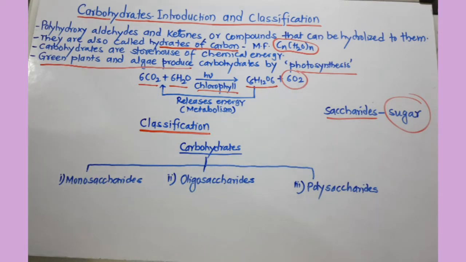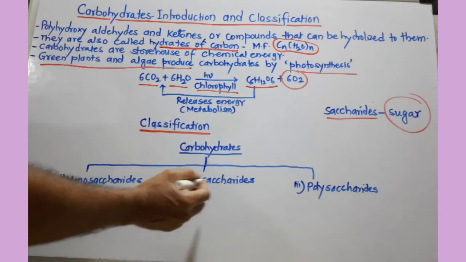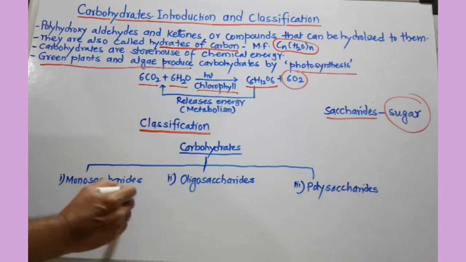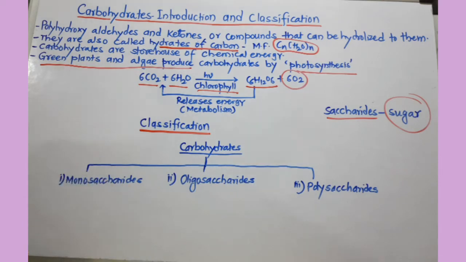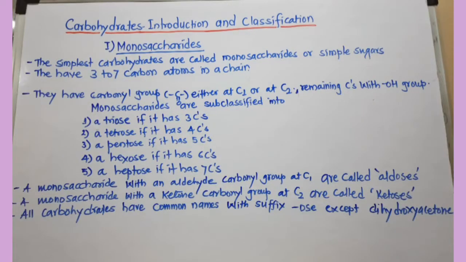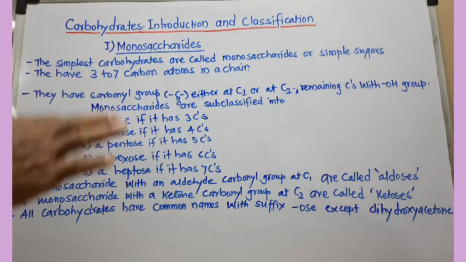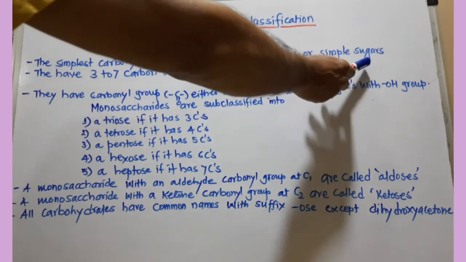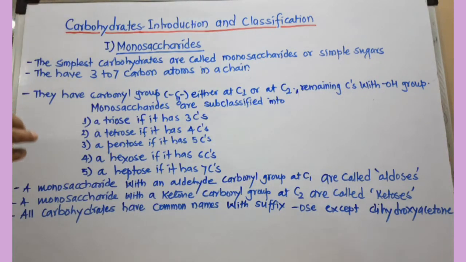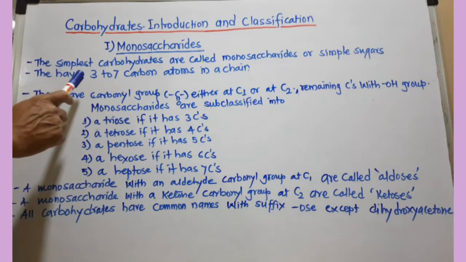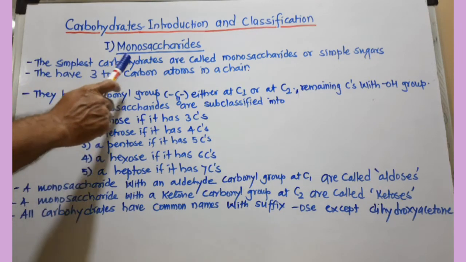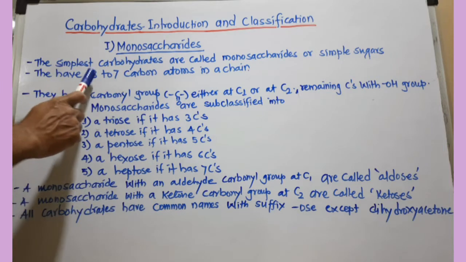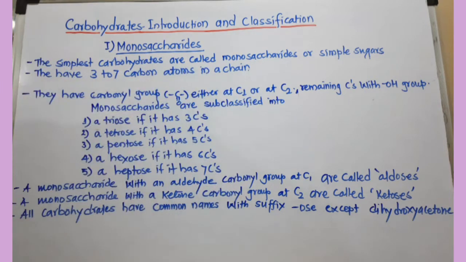Carbohydrates are mainly divided into three classes: monosaccharides, oligosaccharides, and polysaccharides. We'll discuss them one by one in more detail. Monosaccharides: the simplest carbohydrates are called monosaccharides, which cannot be hydrolyzed further. They are also called simple sugars. All monosaccharides have 3 to 7 carbon atoms in a chain.